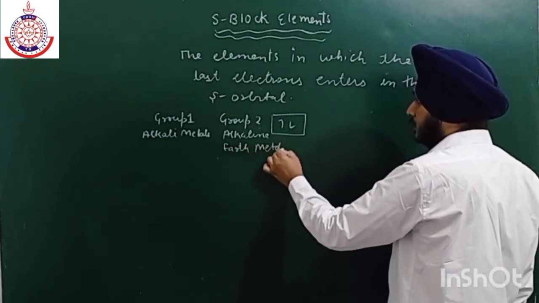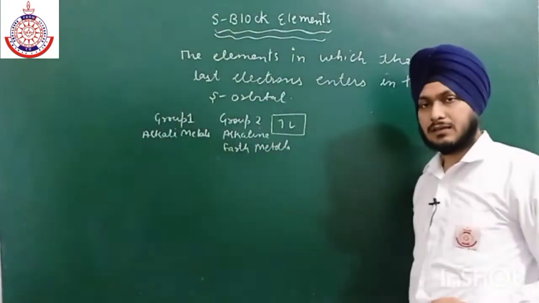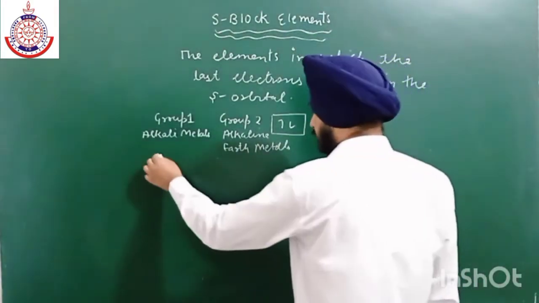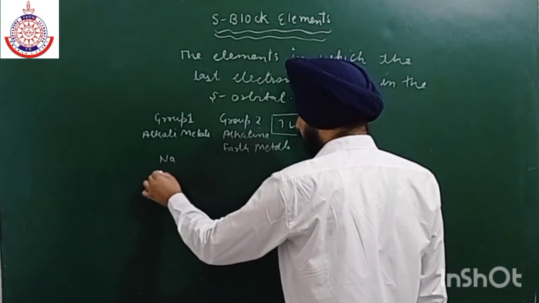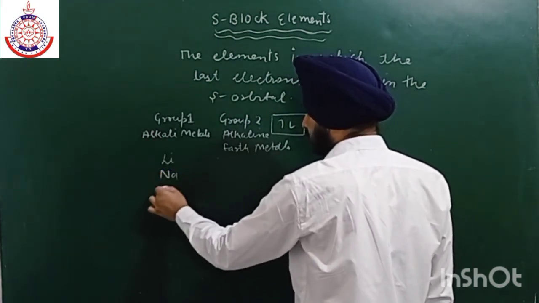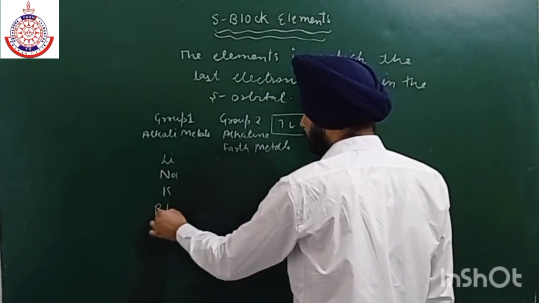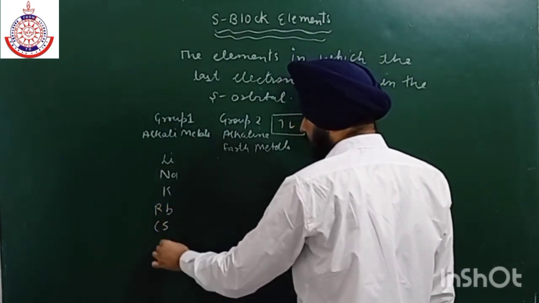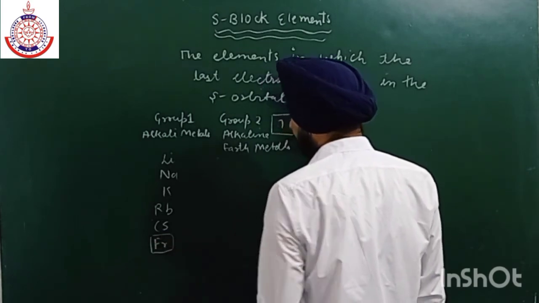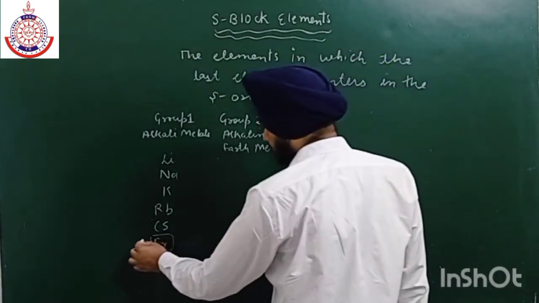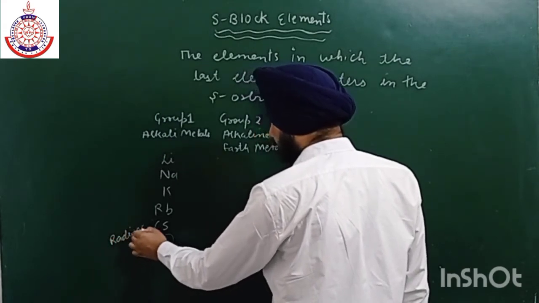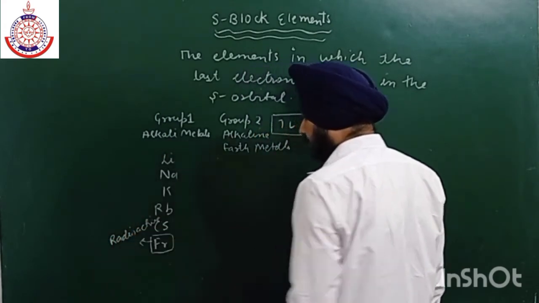Okay, if we talk about alkali metals, we have lithium, sodium, potassium, rubidium, and cesium. And then we have francium, which is radioactive in nature. Okay, this francium is radioactive, and it was discovered in Paris in the Curie lab.